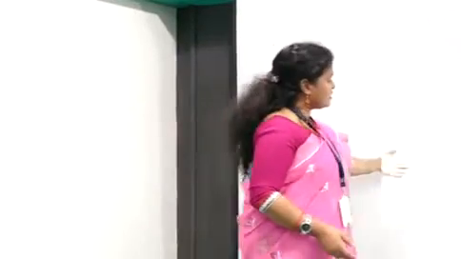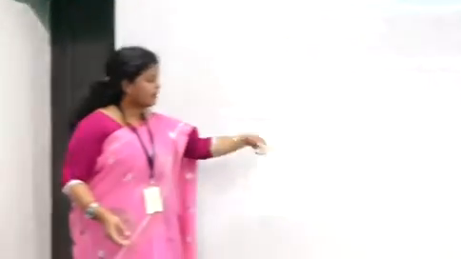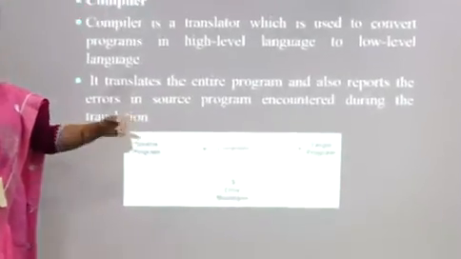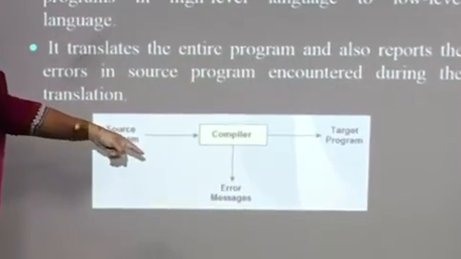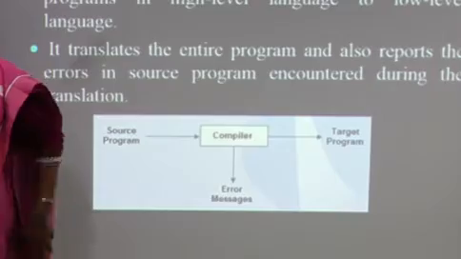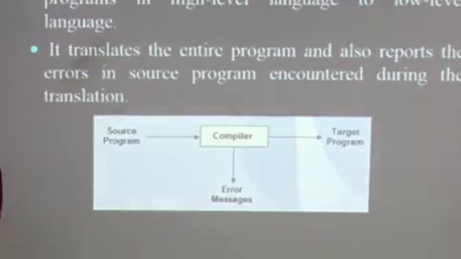In this slide's diagram it is clearly visible that the source program is input to the compiler, then the compiler compiles the program, and if there is any error it will be detected by the compiler, and at the end the target program is produced.